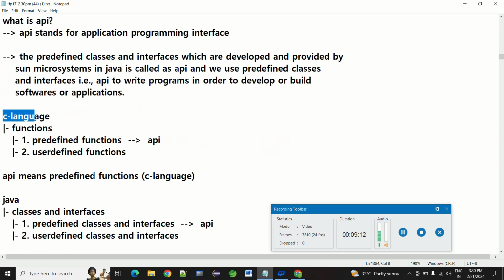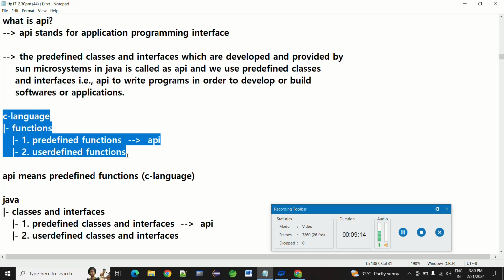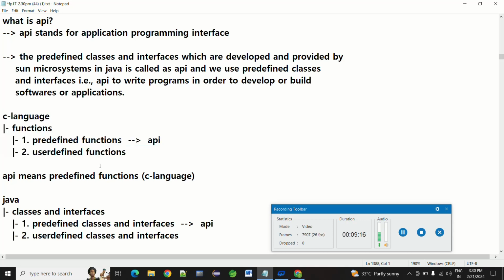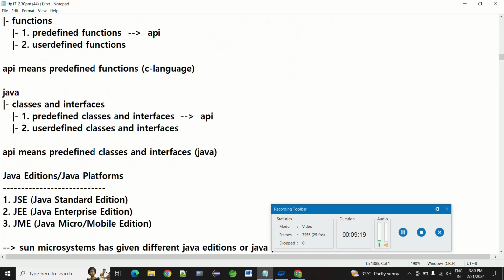It is the same as in C language: predefined functions and user defined functions. You know, right? In basic C language, yeah. It's an API like that.